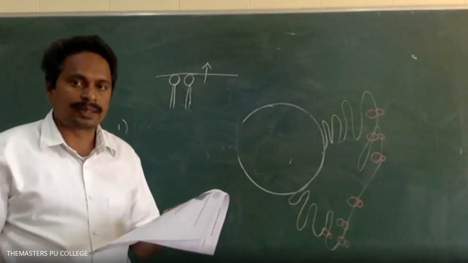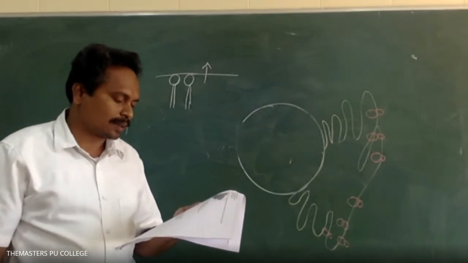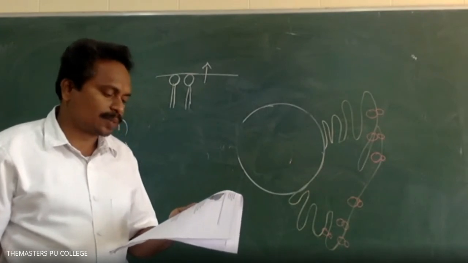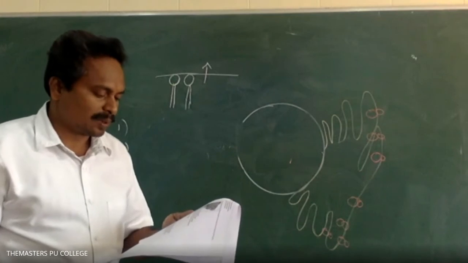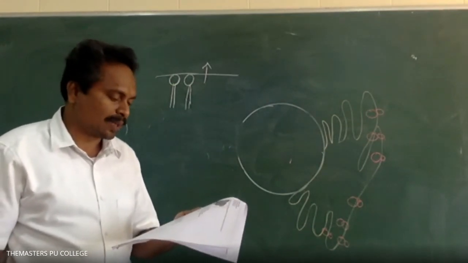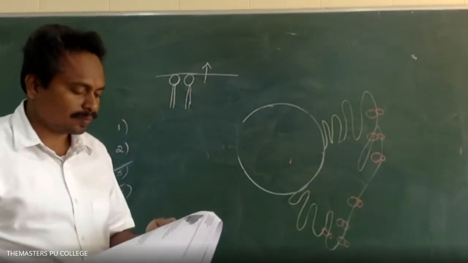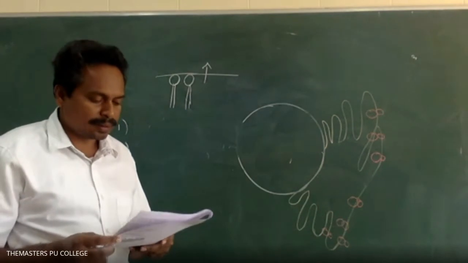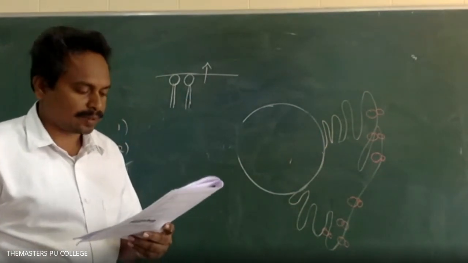Active transport, but here passive transport is given, hence it is the incorrect statement. The fourth option: proteins make up 60 to 70% of the cell membrane. Not correct, incorrect. So the second option is the correct statement.